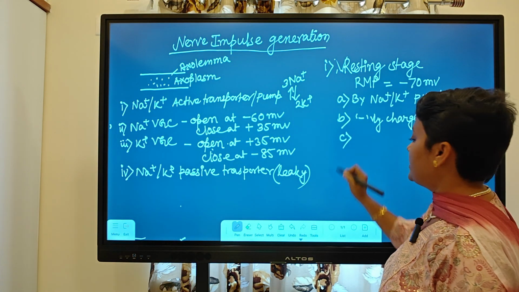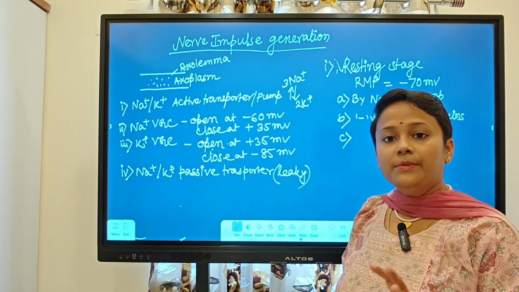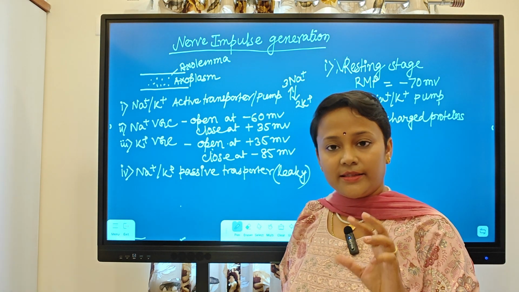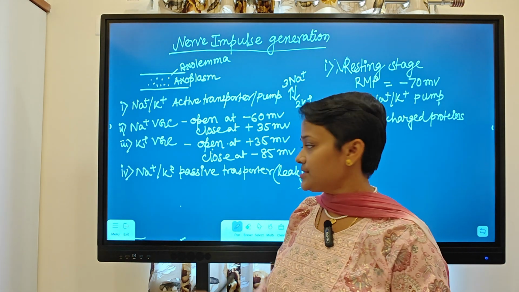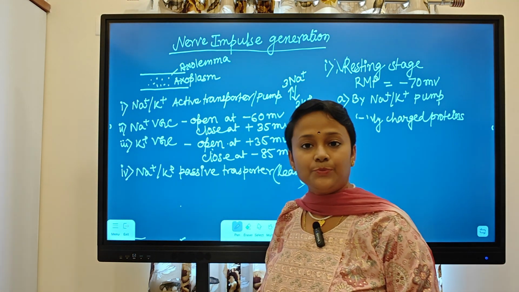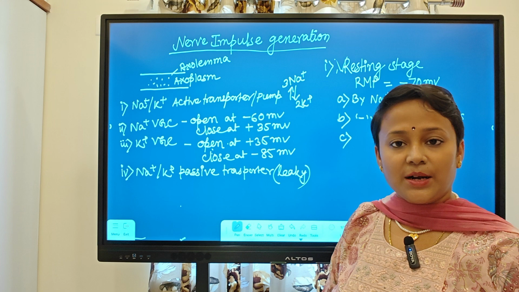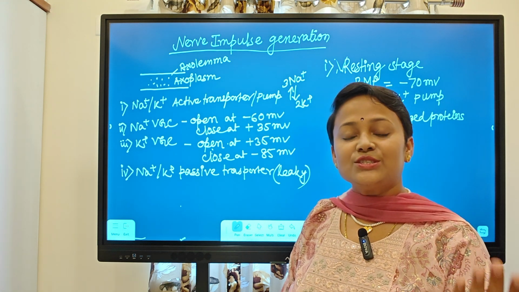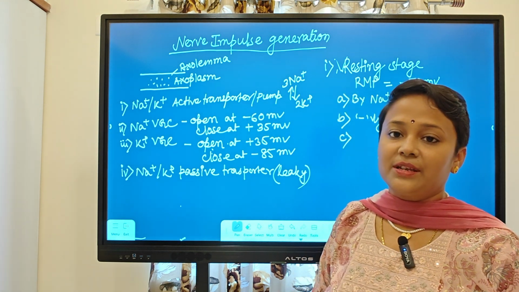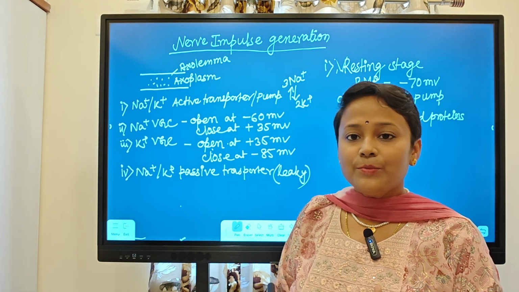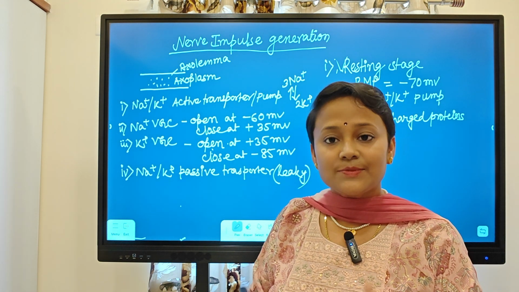Third one, that the permeability of potassium is higher than sodium, by which? By the sodium potassium passive transporter. Means it can send more potassium outside in exchange for less sodium coming in. So if more potassium goes outside, inside there will be more negative, less positive.